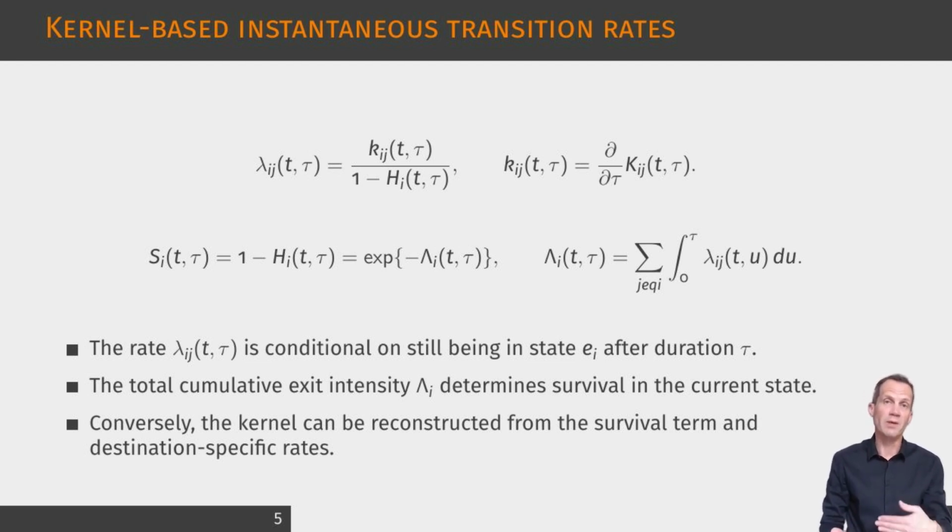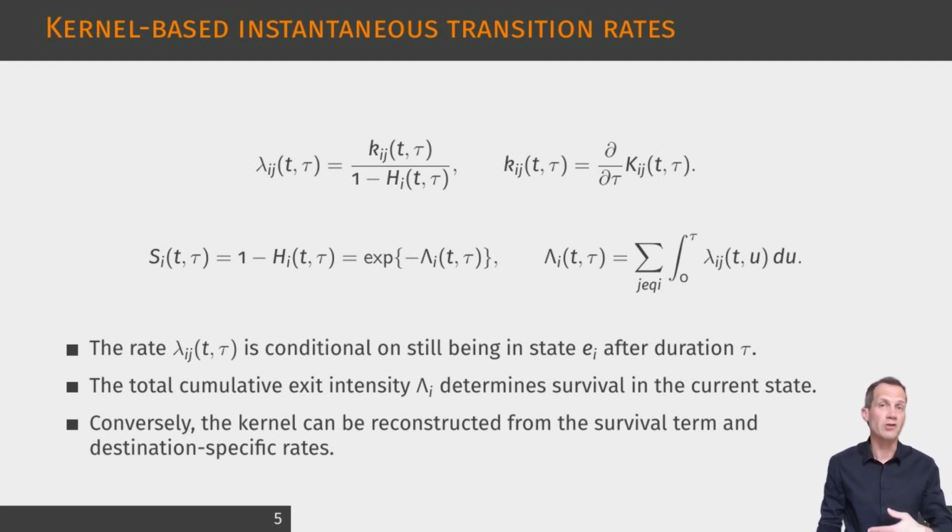The second displayed relation corresponds to equation 9.2 in the chapter. It states that the survival probability in the current state is the exponential of minus the cumulative exit intensity. The cumulative exit intensity adds all destination-specific transition rates over the elapsed duration.